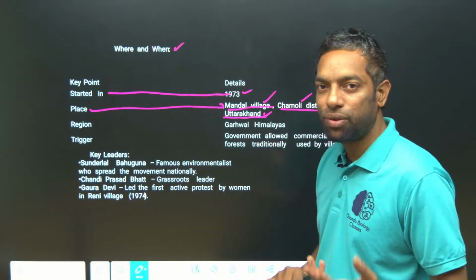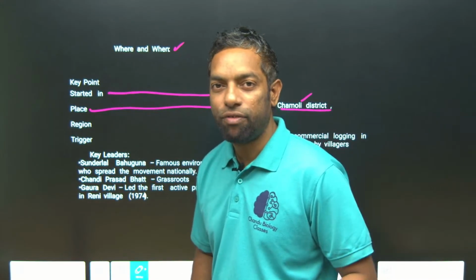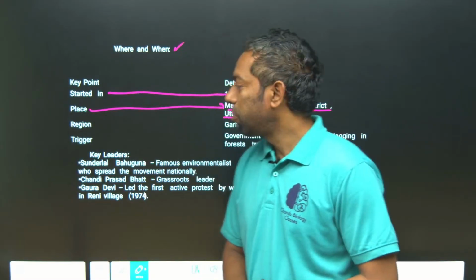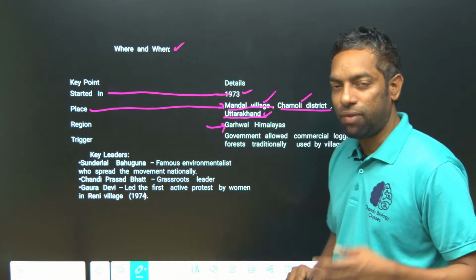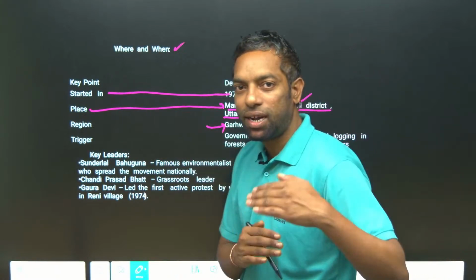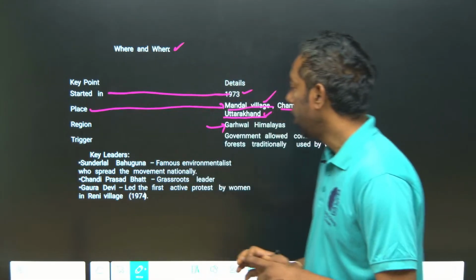They might ask you, if Chamoli district is given, it is relevant to which one of the following: the Chipko movement. The region is the Garhwal Himalayas. Of course, Uttarakhand comes under the Himalayas region, the lower Himalayas region.